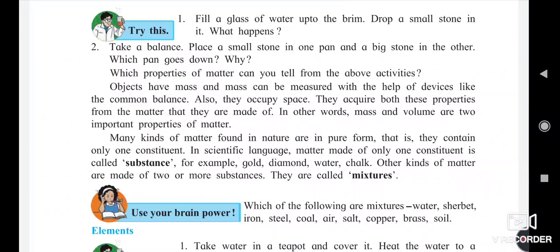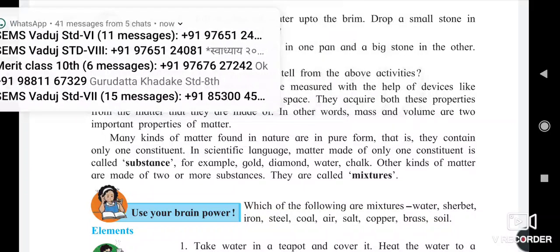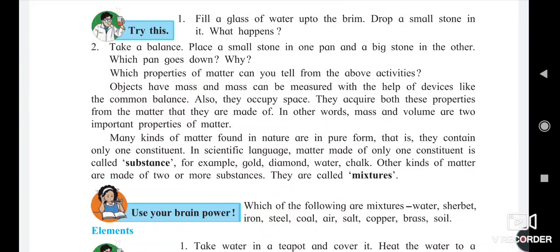Any object has mass, and mass can be measured with the help of devices like the common balance. Also, objects occupy space.